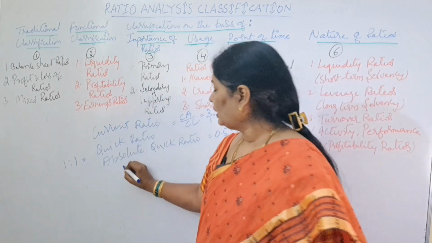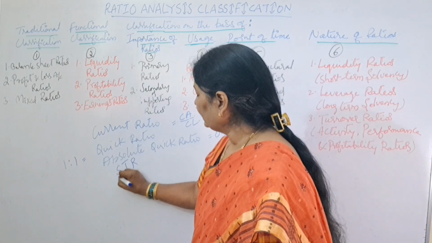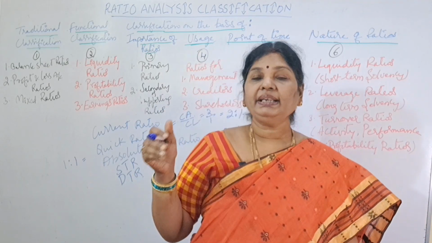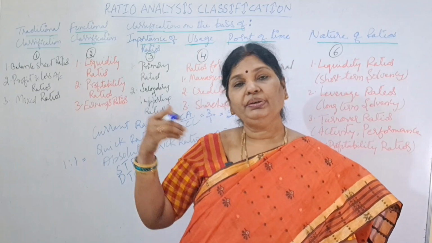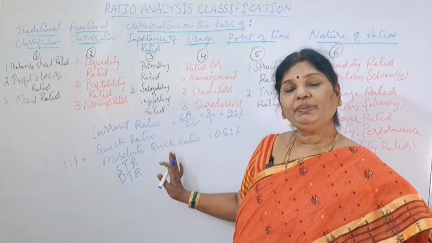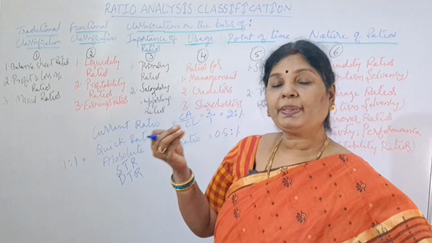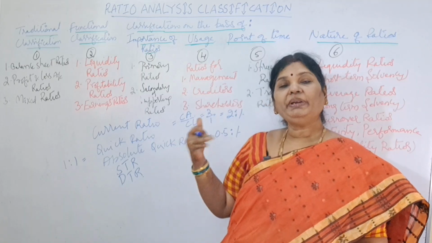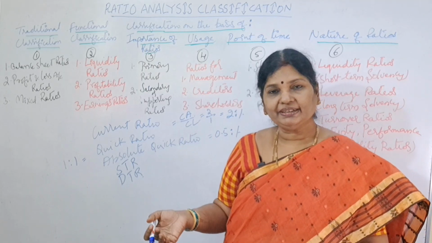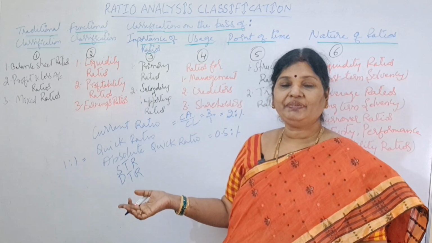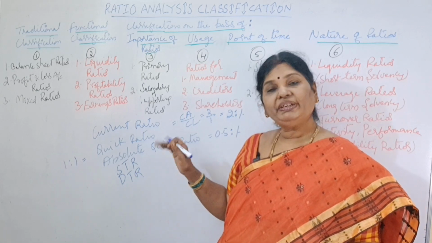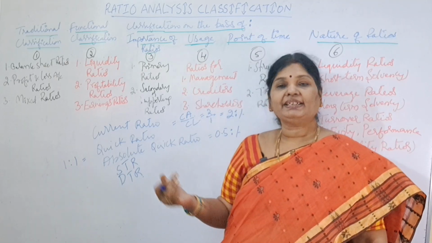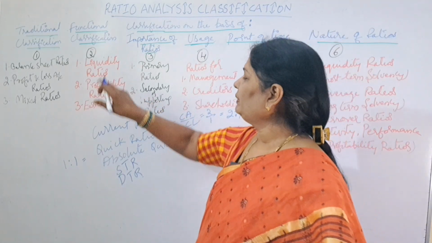Here we'll also use stock turnover ratio, debtors turnover ratio. These ratios we'll use to check whether the company is having adequate liquidity with them. Here we can also check our liquidity position because we have to replace our stock. So when you prepare stock turnover ratio, you will understand how many times you have to refill your stock so that you can have good sales in your business. And the next debtors turnover ratio will prepare to see in how many days you can collect your debts from your debtors. Next, coming to the second one, profitability ratios.